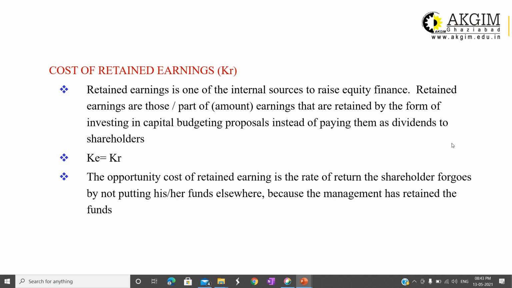Any investment option they can choose. So in a nutshell, it is like opportunity cost. Okay. For your calculation purpose, you always remember that KR is equal to KE.